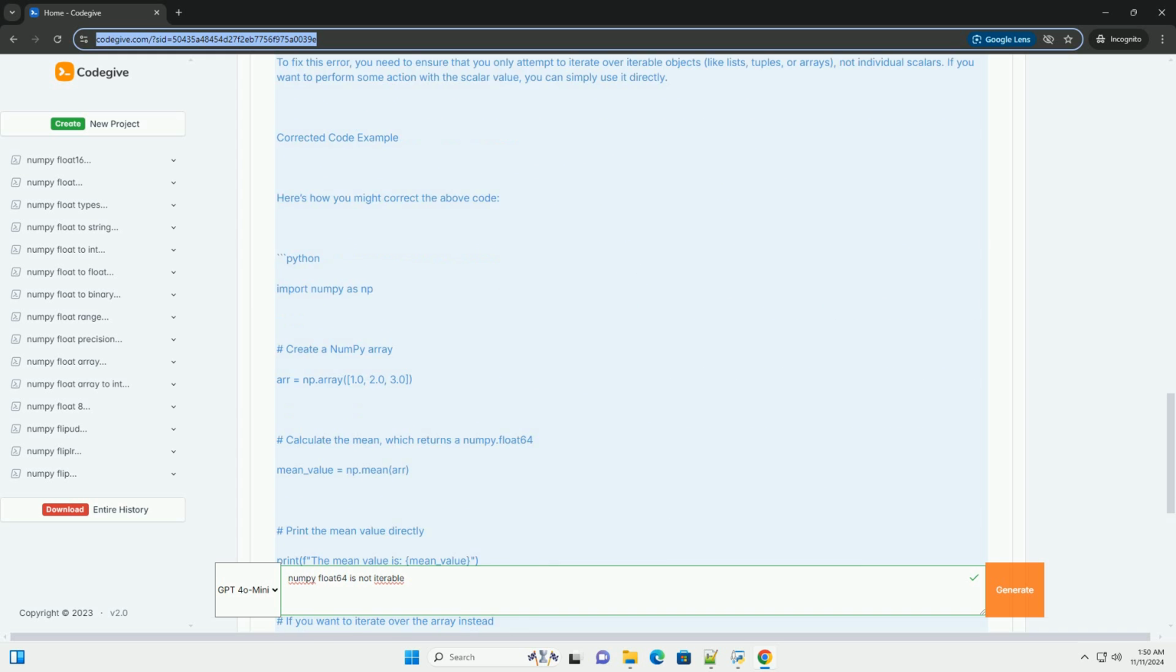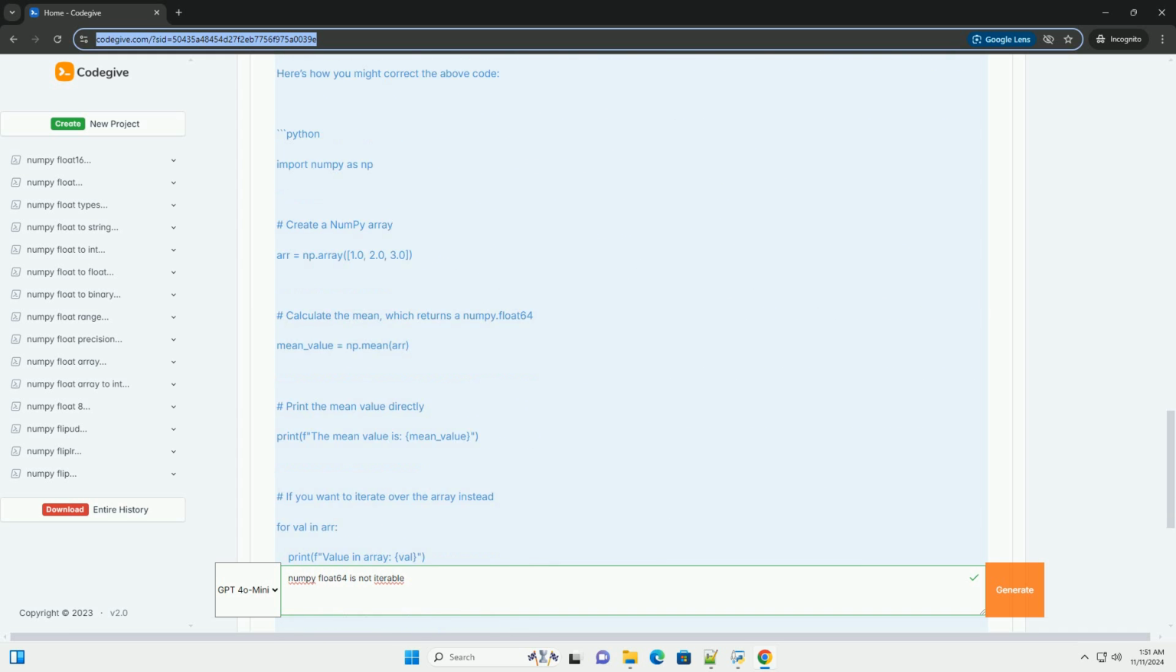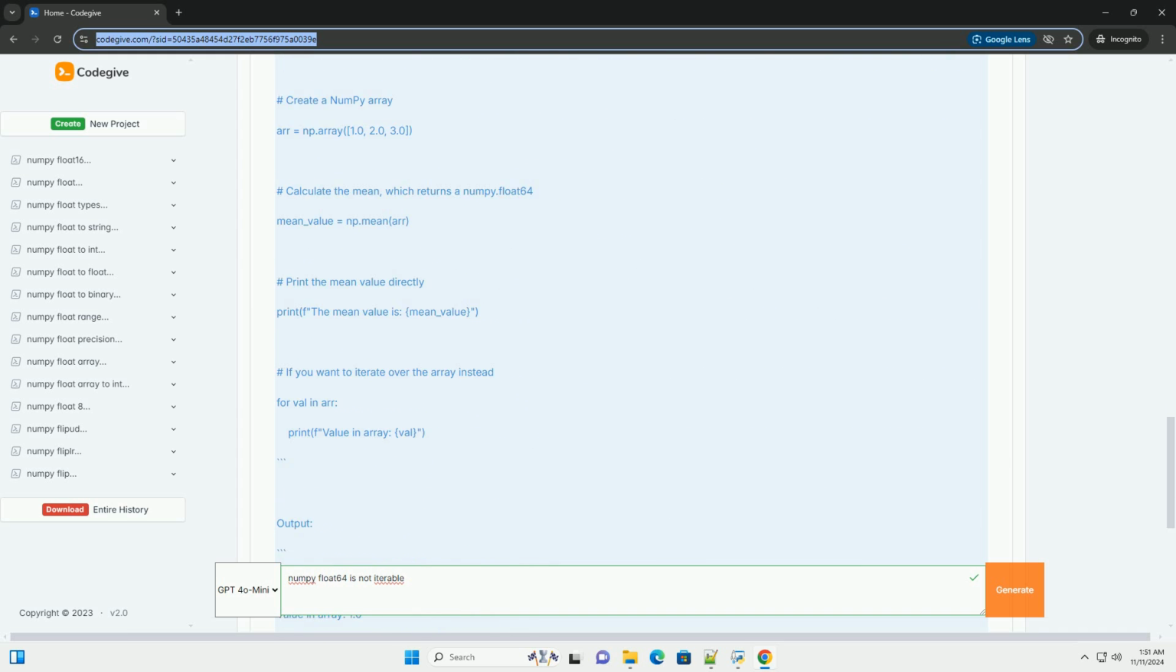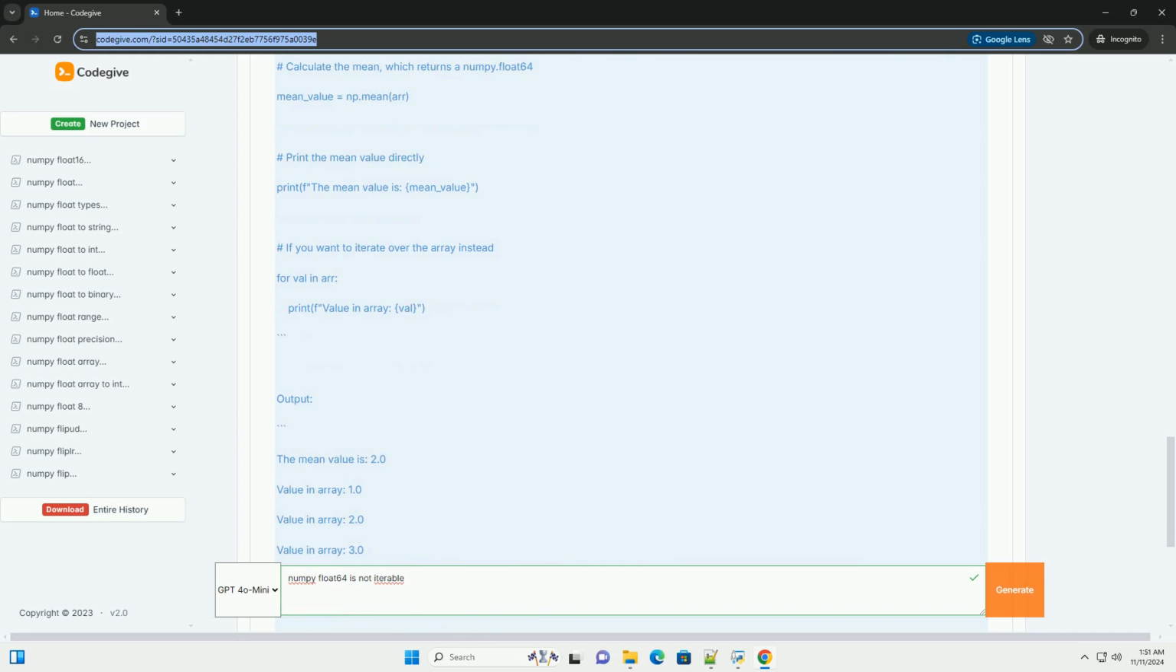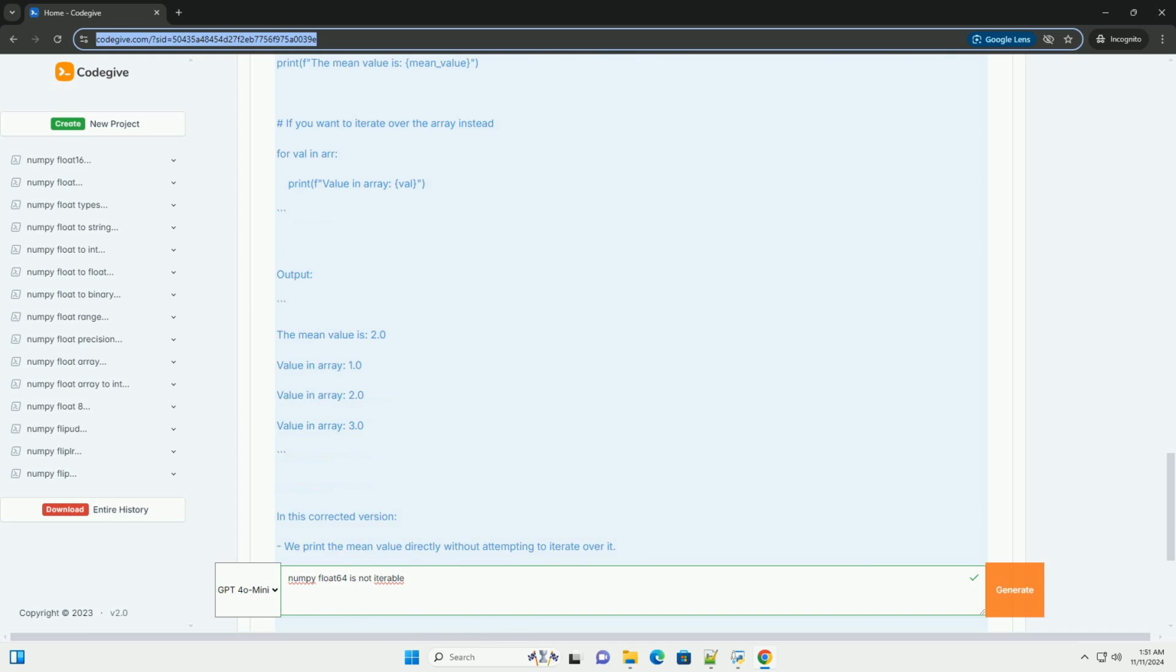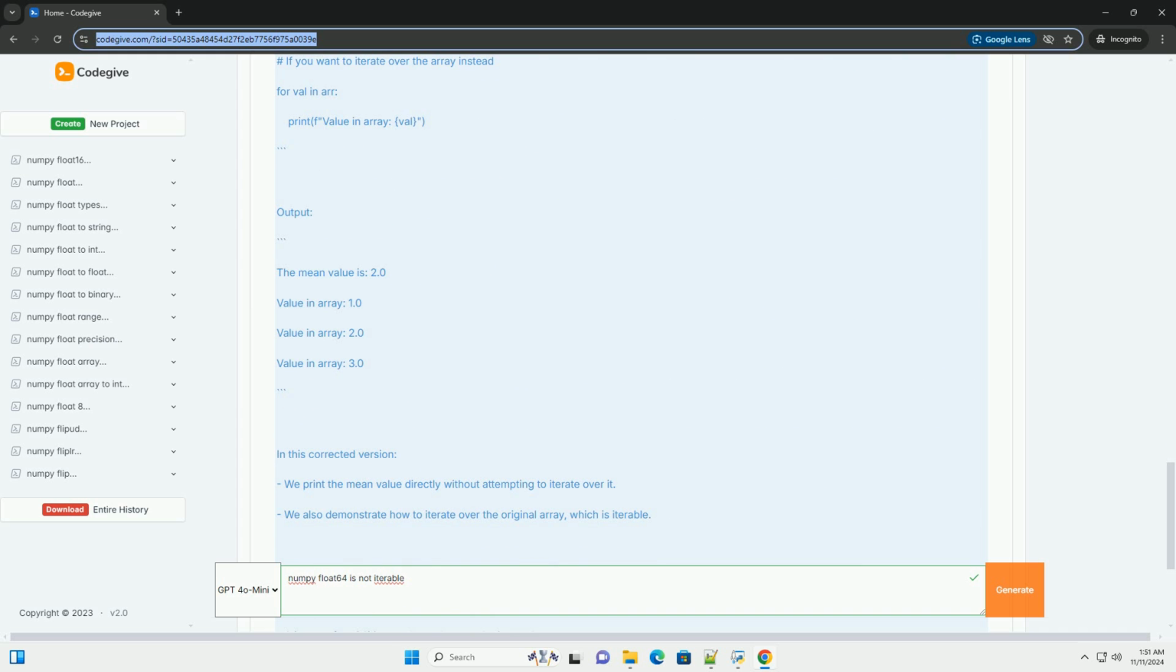Understanding the error. In numpy, float64 is a data type that represents a floating point number. When you perform operations that return a single floating point value, that value is a numpy.float64 object. Since it is a scalar, not a collection, it cannot be iterated over.